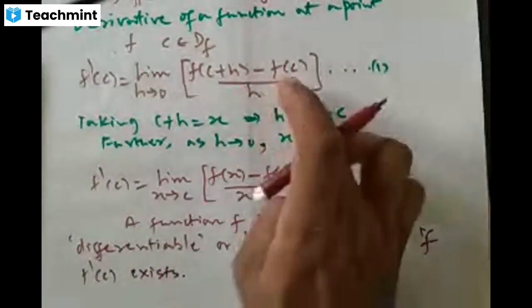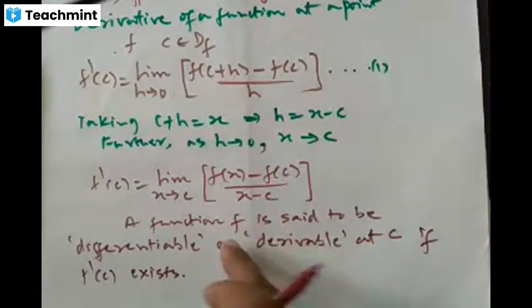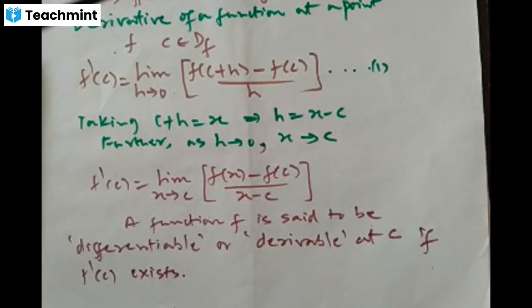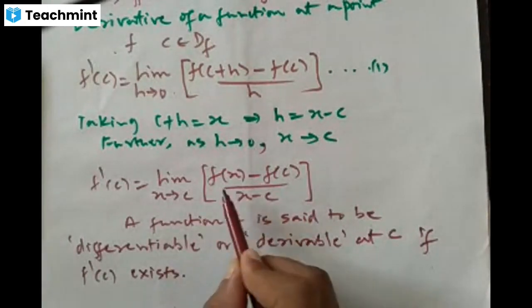Whenever this limit exists, then we say the function f is differentiable or derivable at the point c. Understood?